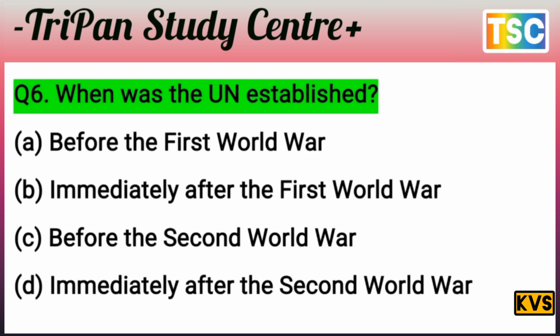I give you a few seconds to choose your answer. You must have a thought of your answer. First of all, the question is clear: when was the UN established? It was established after the Second World War, not before. So C is also rejected. It means D is the correct answer: immediately after the Second World War. That's the correct answer. Let's see the next question.